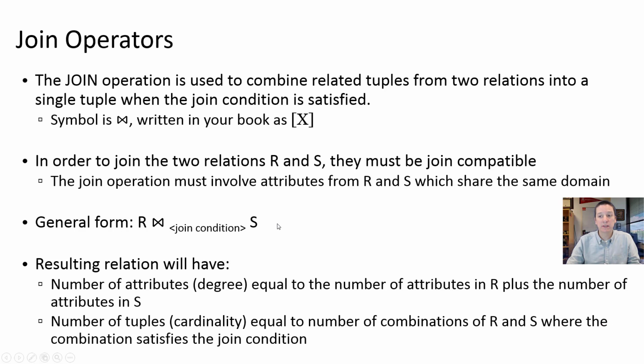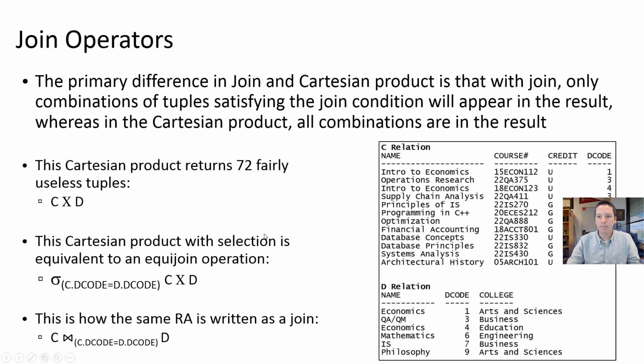And then the relation that is generated by evaluating this relational algebra statement is going to have a degree that is equal to the number of attributes in the first relation plus the number of attributes in the second relation. And it's going to have a cardinality, or a number of tuples, that is equal to the number of combinations of relation 1 and relation 2 where this join condition is satisfied.